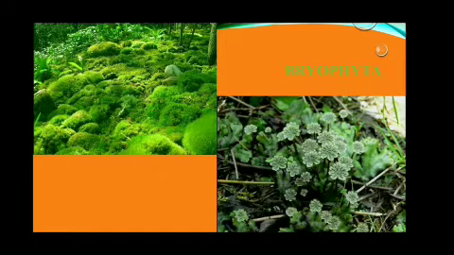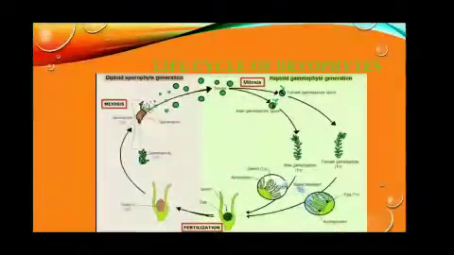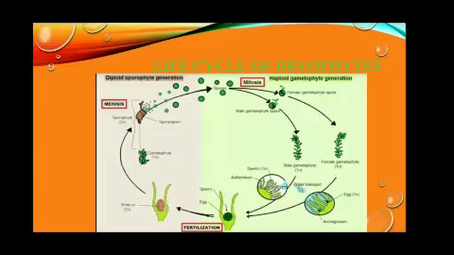Instead of roots, they have root-like structures called rhizoids. With the help of rhizoids, they are fixed in the soil. In bryophytes, the vascular system, which consists of xylem and phloem tissues made for transportation of food and water, is absent.